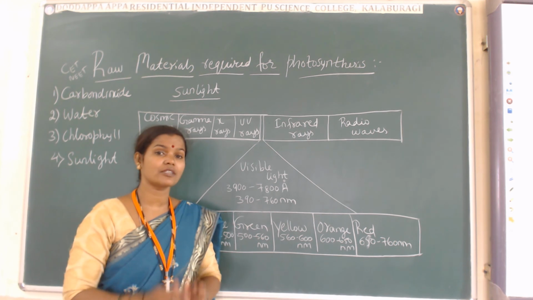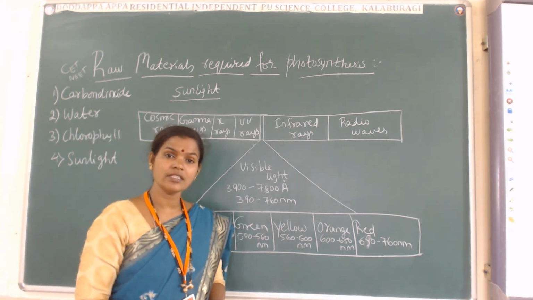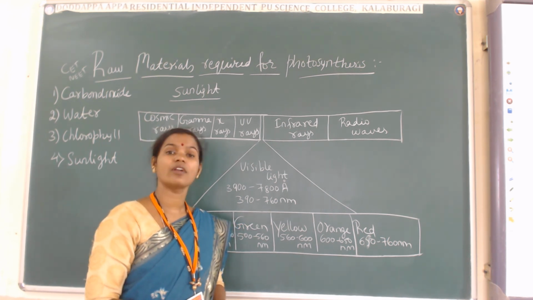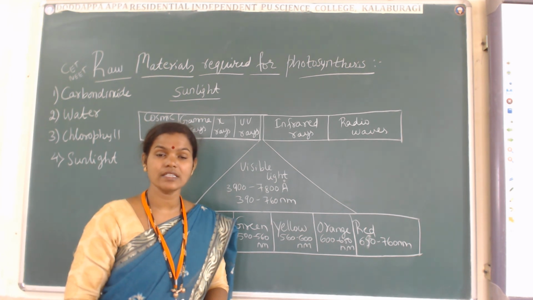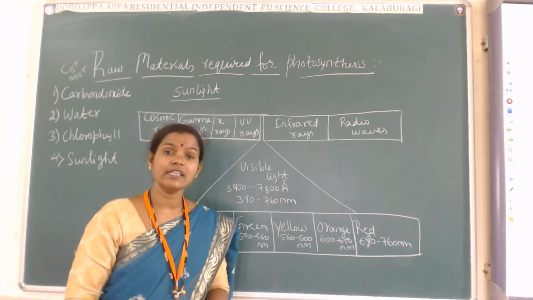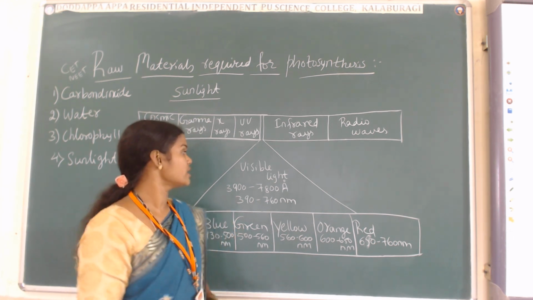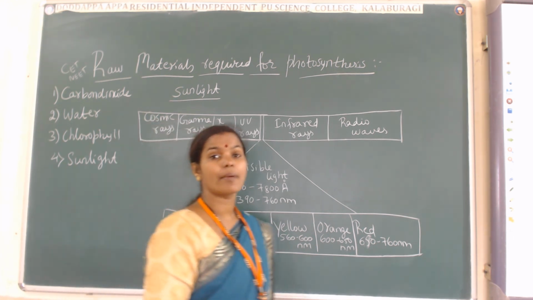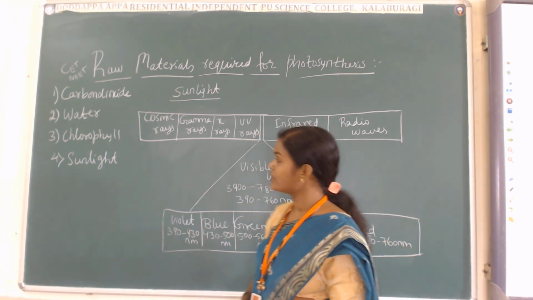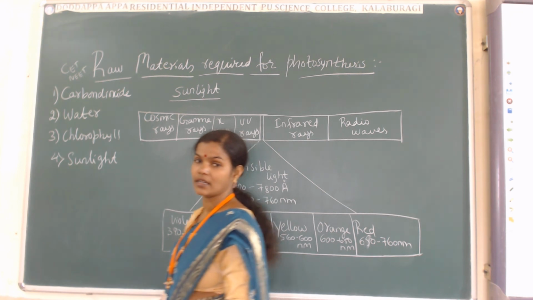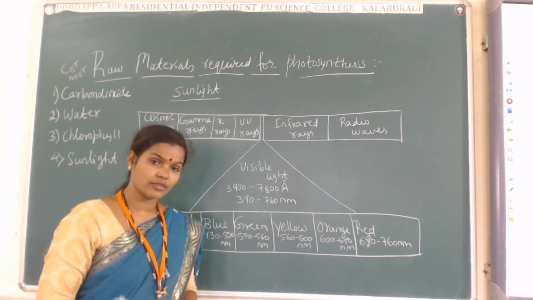Once again, I will repeat slowly. Please concentrate here. I was talking about the raw materials required for photosynthesis. What are we talking about? Raw materials required for photosynthesis. That is nothing but the materials which are helping for the process of making glucose. For example, apart from the main raw materials, carbon dioxide, water, chlorophyll pigment, and the sunlight, these are the 4 raw materials which are helping for the process of photosynthesis.